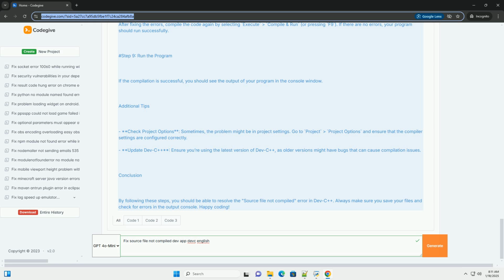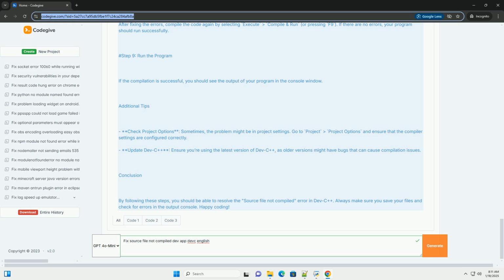Step 3. Write your code. Ensure that you have written your code correctly in the editor. Here's a simple Hello World example. Step 4. Save your source file. 1. Save your source file by going to File, Save. 2. Make sure your source file has a .cpp extension, for example main.cpp.